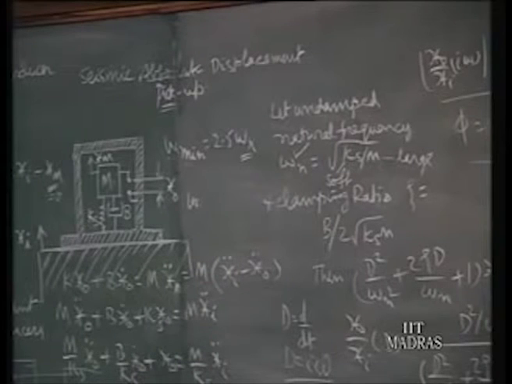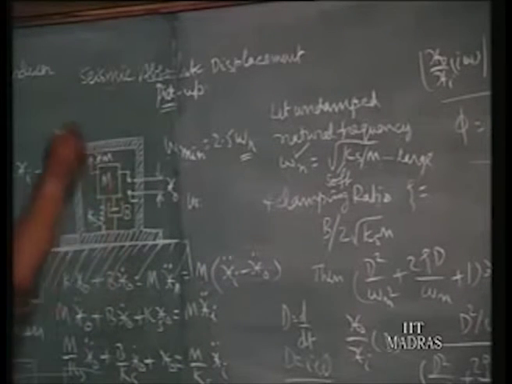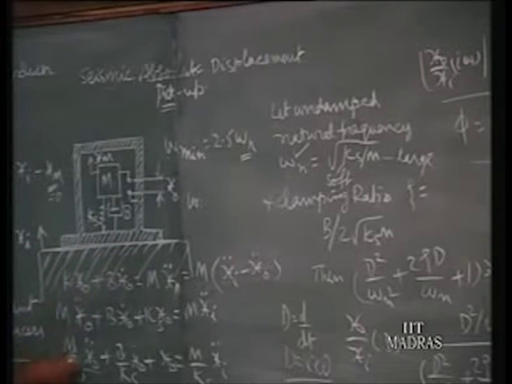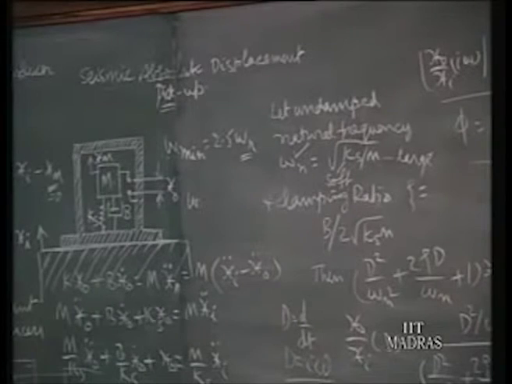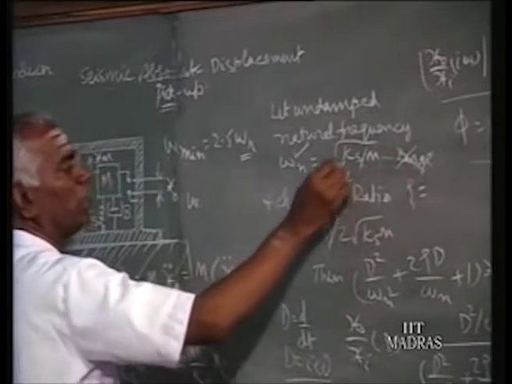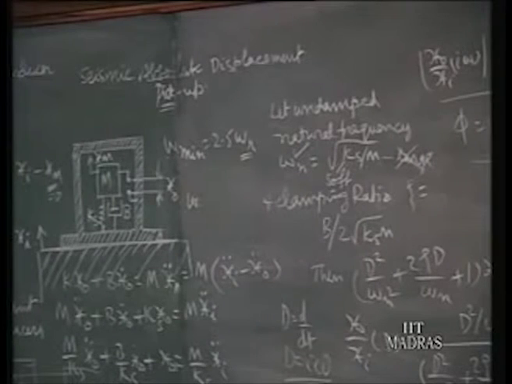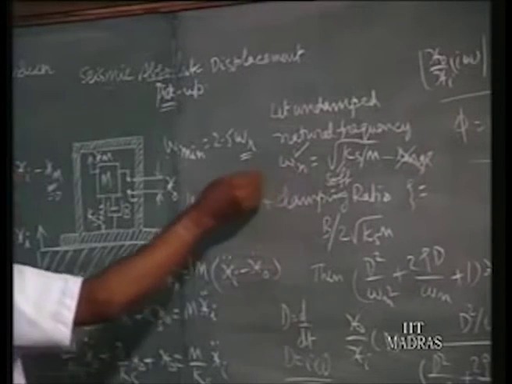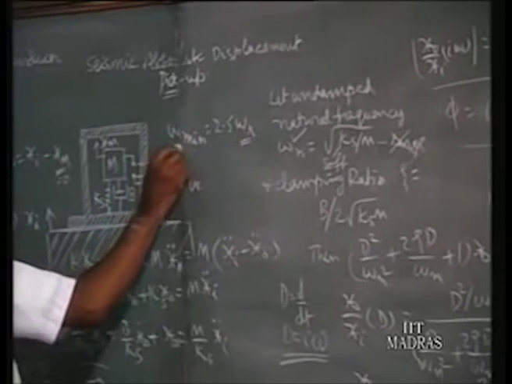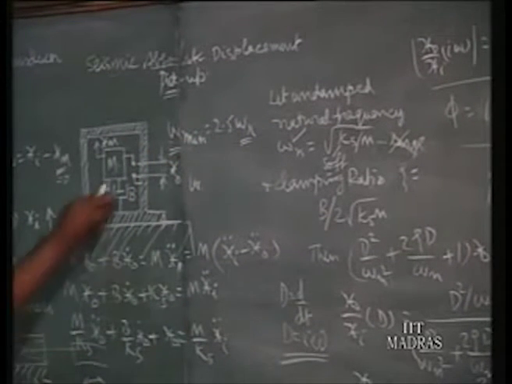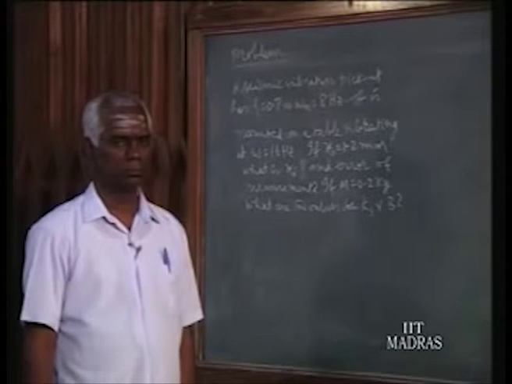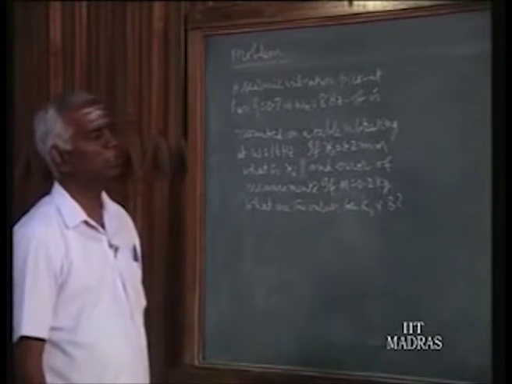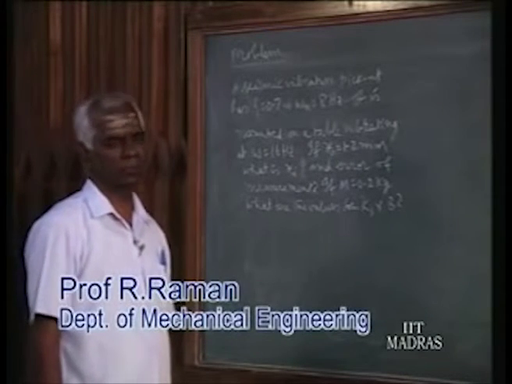What is the disadvantage of having a large mass? If you have a large mass here, this may give rise to a loading effect, so the amplitude of vibration may be dampened. So this is not preferable. Hence you go for a softer spring. By having a softer spring, you have a smaller omega n. By having a smaller omega n, you get a smaller value for omega minimum, so that you can use this instrumentation at a lower frequency of vibration itself. This brings to a close the different transducers used for displacement measurement.